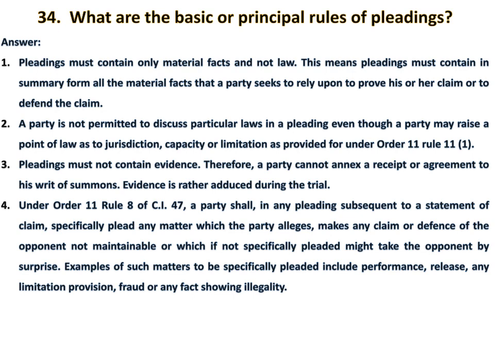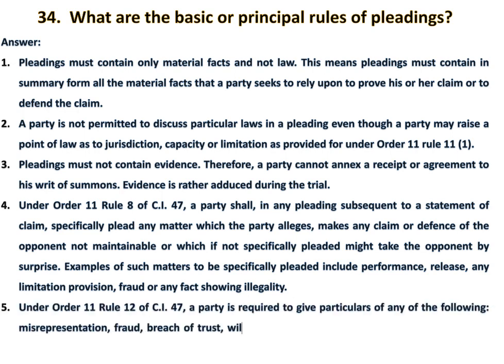Examples of such matters to be specifically pleaded include performance, release, any limitation provision, fraud, or any fact showing illegality. Point 5. Under Order 11, Rule 12, a party is required to give particulars of any of the following: misrepresentation, fraud, breach of trust, willful default, or undue influence on which the party pleading relies.